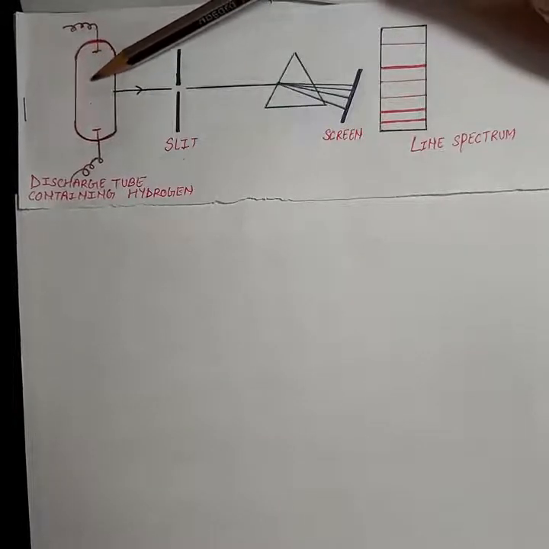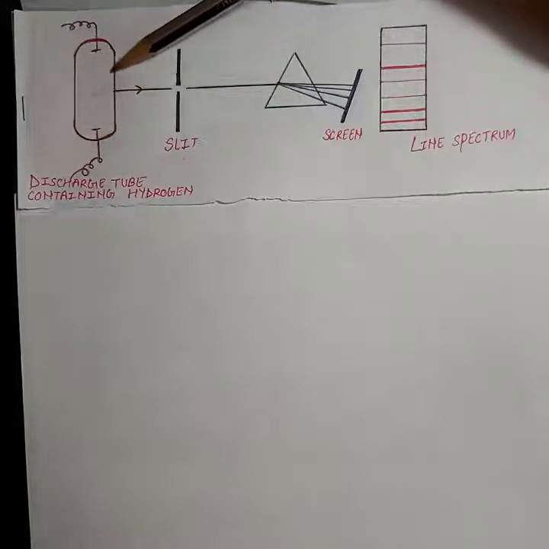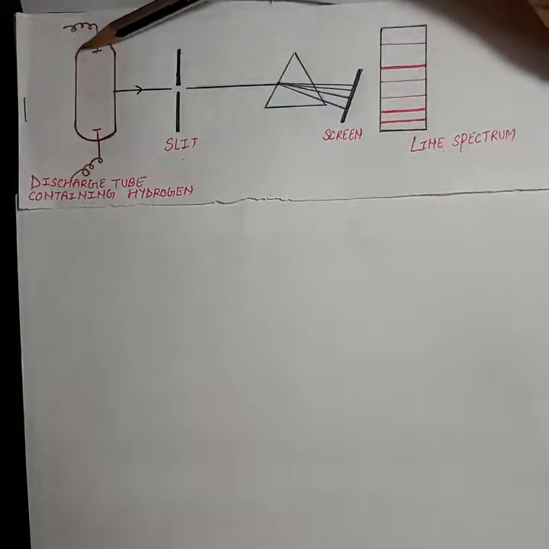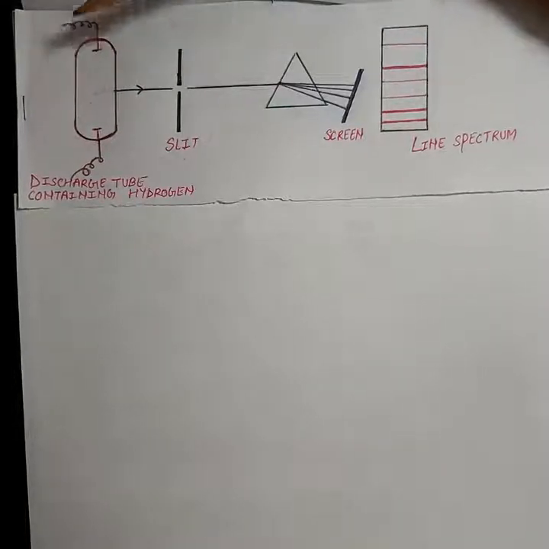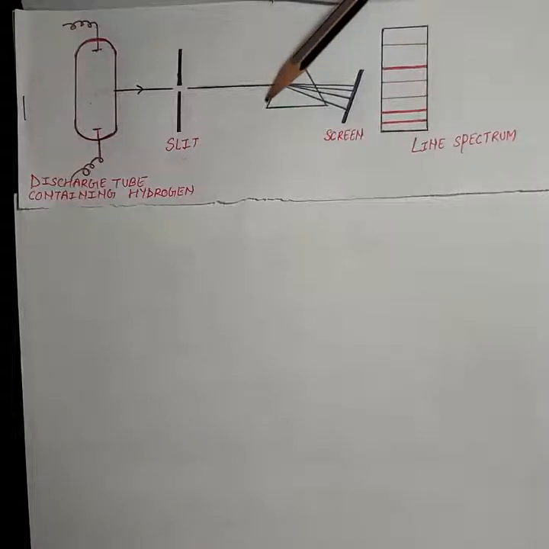When they passed electric discharge, they got the radiation from the discharge tube. The radiation emitted by the discharge tube, they passed into the spectrometer. I have shown a prism here, which is provided in the spectrometer. Now what is a spectrometer? A spectrometer is a device which can analyze the radiation frequency wise or wavelength wise and can record it on the photographic plate, and it can record the spectral lines in any region of the electromagnetic spectrum. So that's why scientists used a spectrometer.